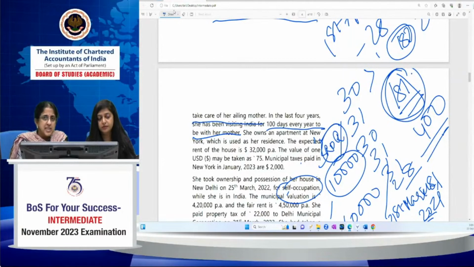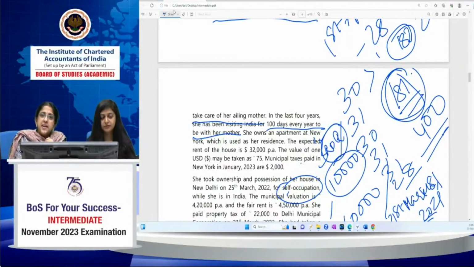Her total income is 10,000. I hope you're clear. Her total income other than income from foreign sources. Income from foreign sources is an apartment in USA where she's staying. That we exclude. That's income from foreign sources. In Indian sources she has a Delhi house property from which there's a loss. Because it's a self-occupied property, there's a loss of 2 lakh, which is basically interest. From Mumbai house property, the arrears of rent 3 lakh minus 30% will give you 2 lakh 10,000. So the net income is 10,000. She does not have any other source of income. 10,000 is her income from Indian sources. Now, what is her condition?